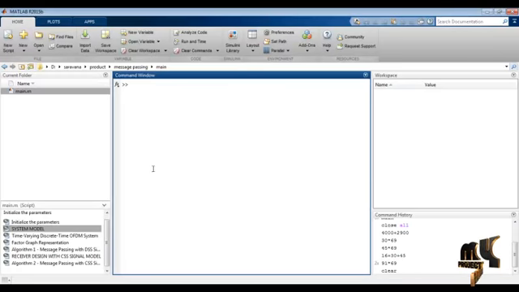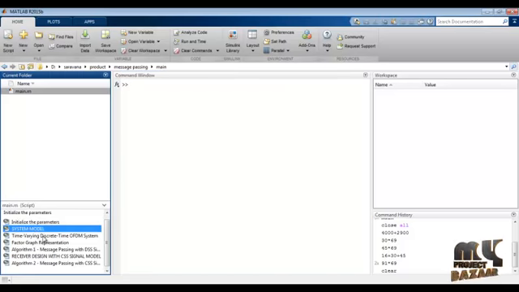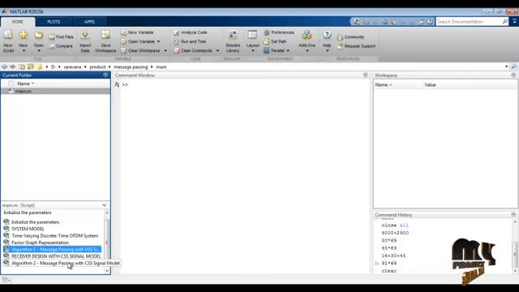Next we are going to discuss the running procedure of our product. The proposed system is implemented in MATLAB version 2015b, and we created it using a MATLAB script, main.m. We initialize the parameters, system model, time-varying discrete-time OFDM, factor graph representation, algorithm 1 for the discrete state space model and receiving signal model, and algorithm 2 for the continuous state signal model. I will run the model from this main.m.